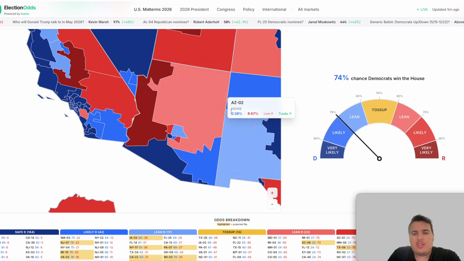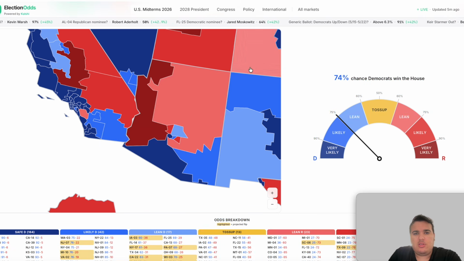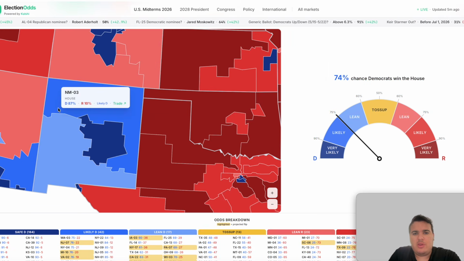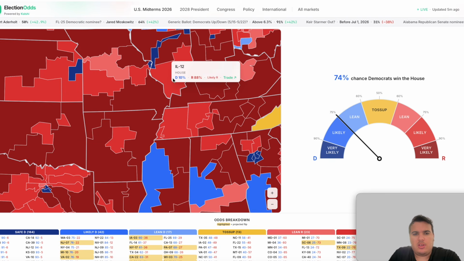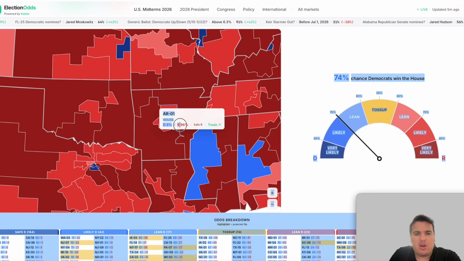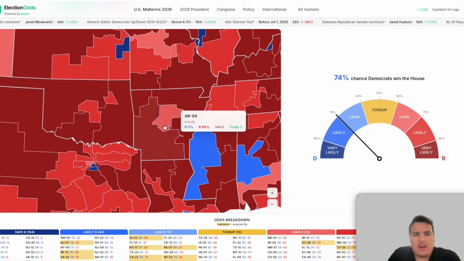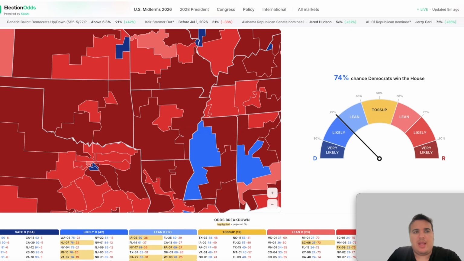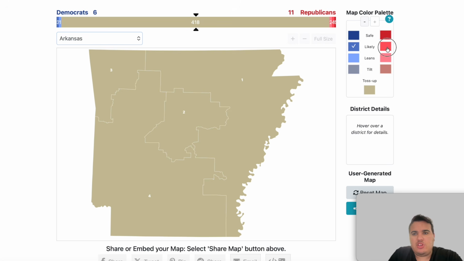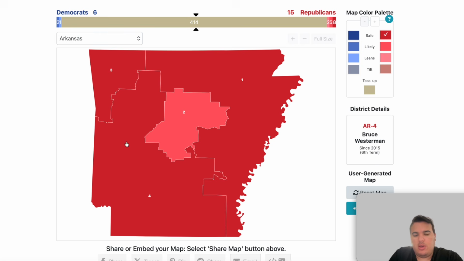Arkansas is another one that they don't have a ton of congressional districts, so this one shouldn't take too long to go to here. Just going to go across the country. Arkansas, here we are. Okay, in Arkansas, they're all going to be safe Republican, except the 2nd district, which is going to be likely for the Republicans, so this shouldn't take too long as well. These districts all go safe. All right, that's the state of Arkansas.